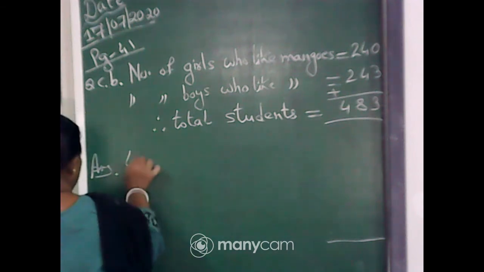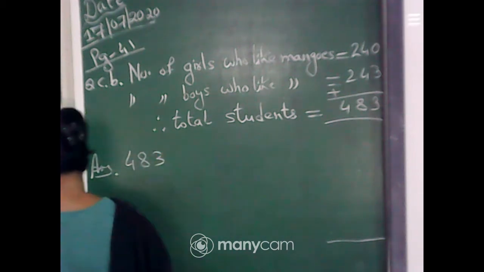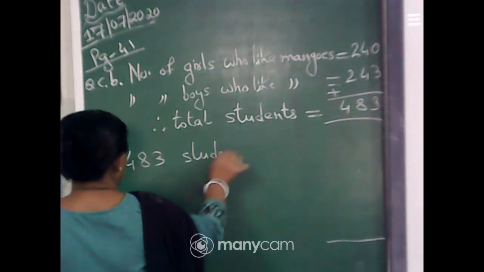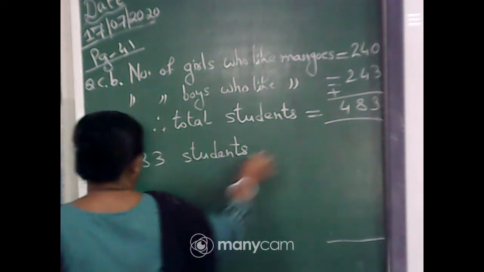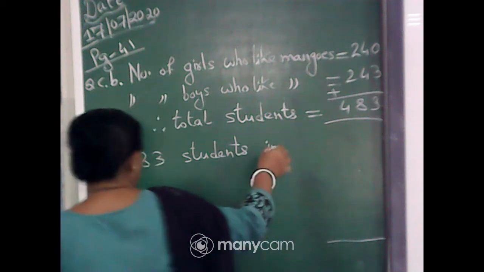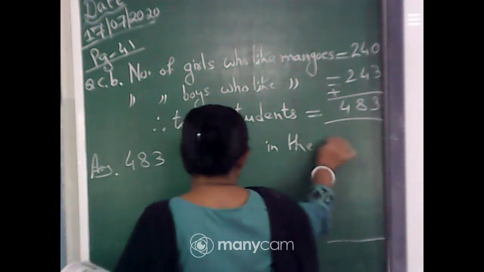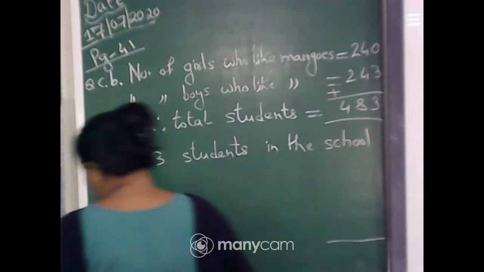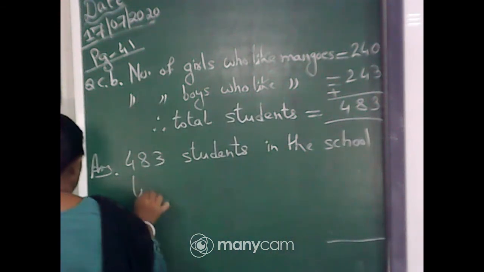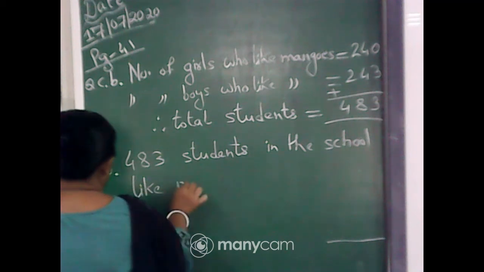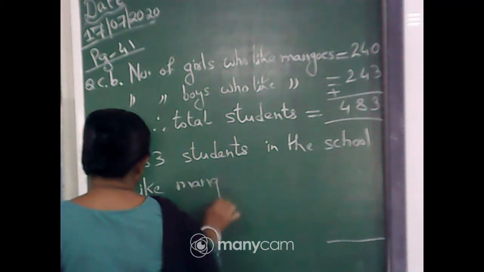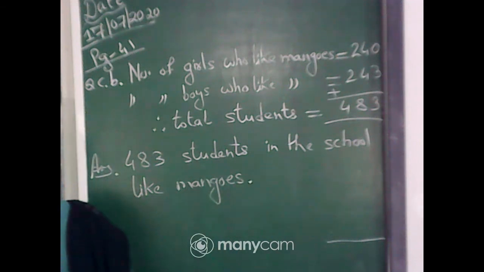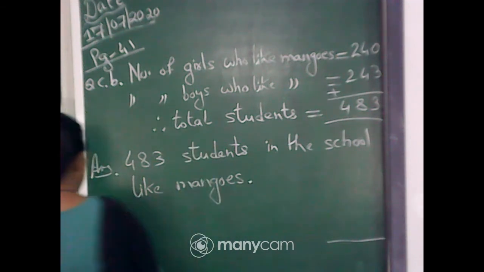So, 483 students in the school like mangoes. Four, 483 students in the school like mangoes.